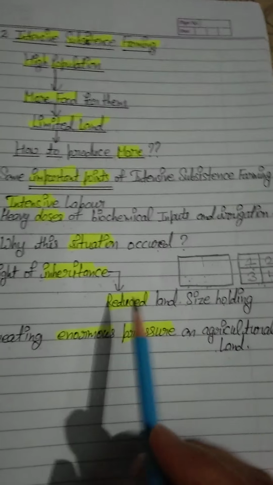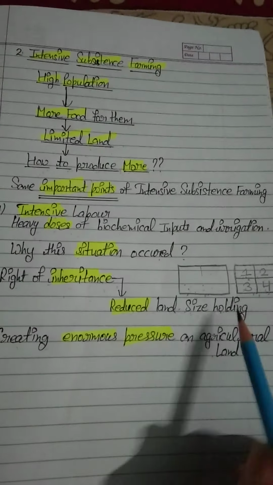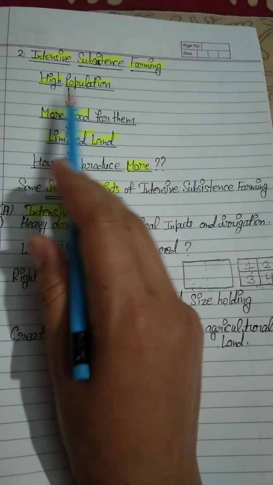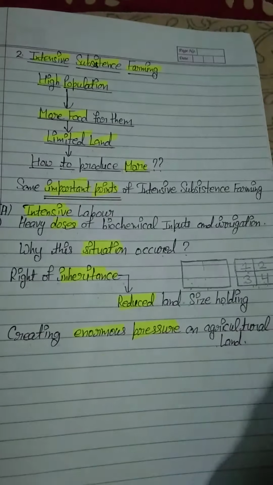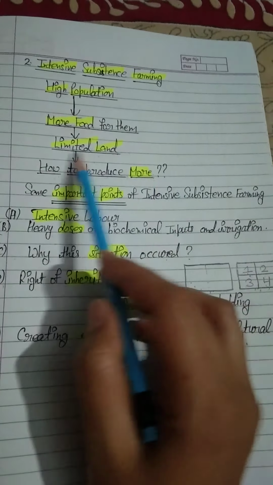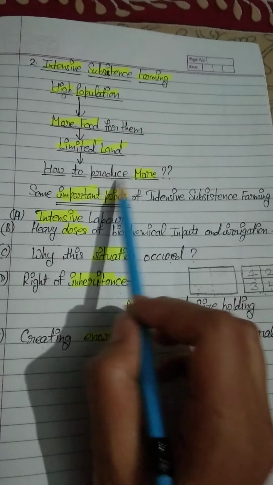Students, so this was our explanation of intensive subsistence farming. I have told you each and everything: high population, more food for them, limited land, how to produce more.